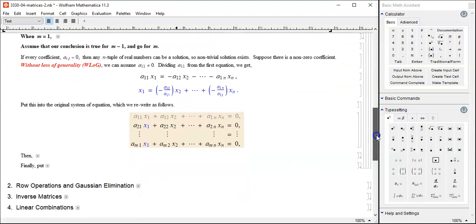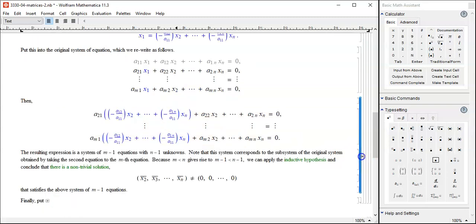And then let's rewrite that. So this x1 is this expression. This x1 is this expression, and so on. Just rewrite those, and that's what we get.